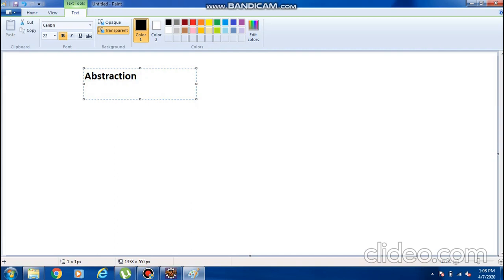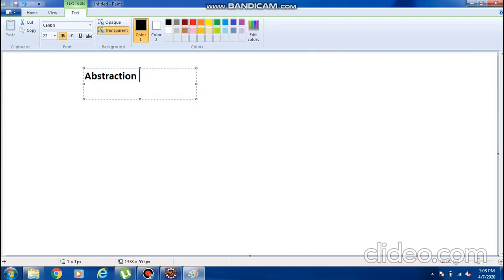In abstraction, up to now, what are the concepts we studied? Classes, methods, objects, constructor, inheritance, polymorphism, dynamic binding. All these concepts will apply in abstraction. That's why I'm telling you this is a most important topic. Okay. So what is meant by abstraction?